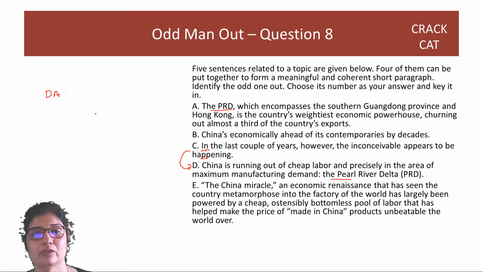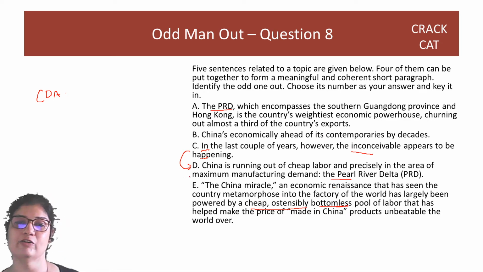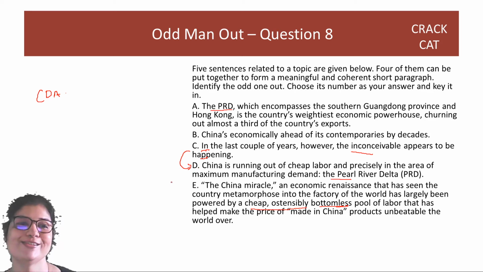That's the inconceivable. So this CDA is also connected. The China miracle and economic renaissance that has seen the country has largely been powered by a cheap, ostensibly bottomless pool. In the last, however, the inconceivable appears. So the bottomless pool has now reached its bottom. That's the inconceivability, right? So E is also connected.